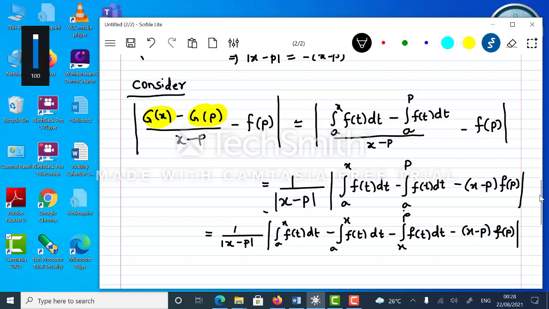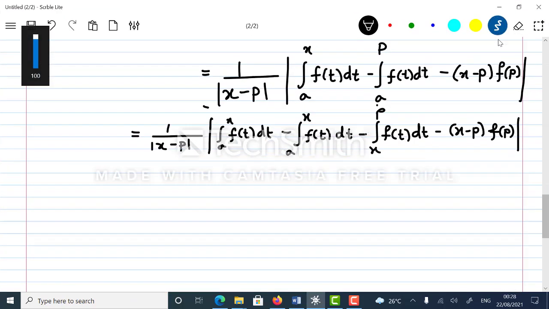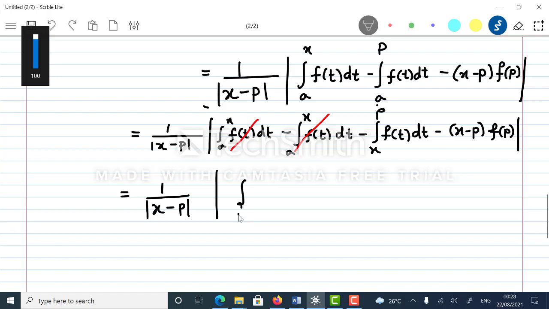Okay, now you can see that one of the integrals will get cancelled, so a to x and this will get cancelled. So what I am left with is as follows: 1 upon modulus of x minus p, this minus integral x to p can be written as integral p to x.